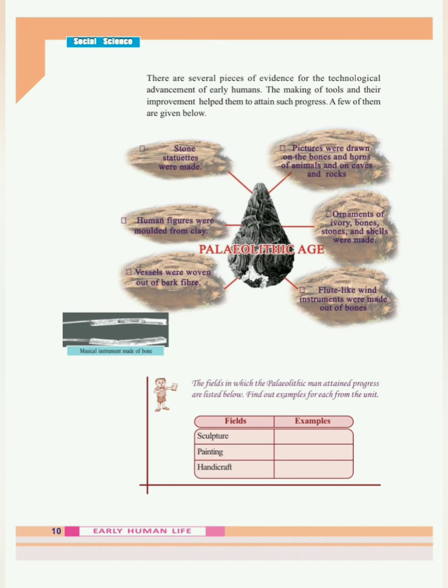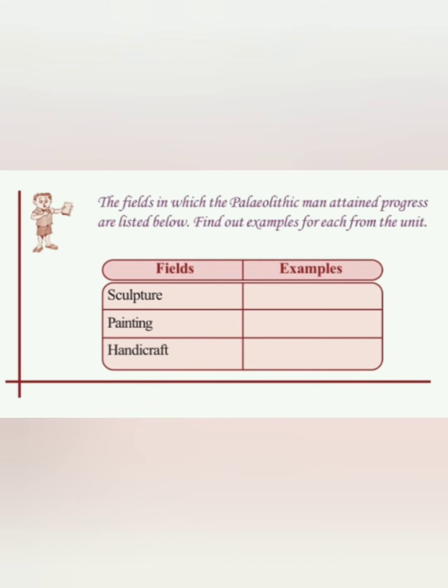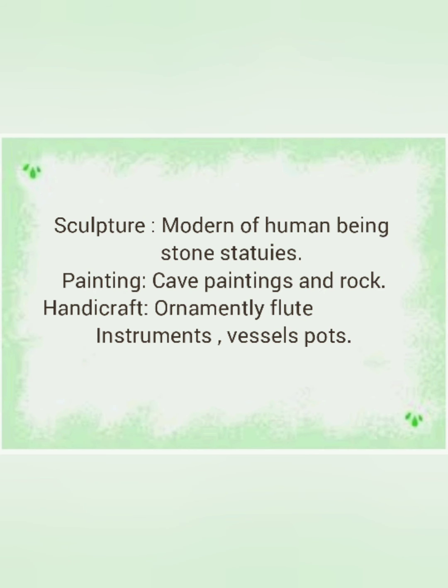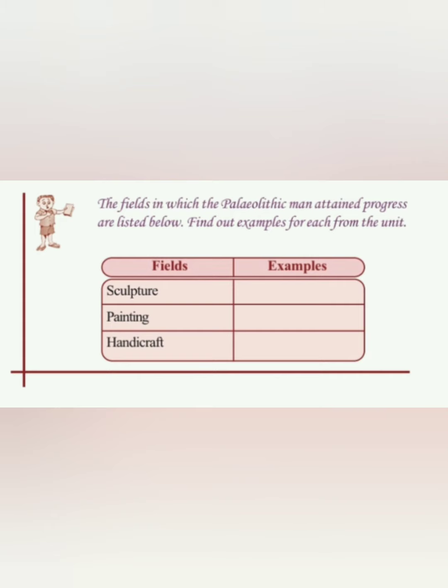Next, the fields in which the Paleolithic man attained progress are listed below. Find out examples for each from the unit. Fields: sculpture, models of human beings, stone statues, paintings, cave paintings and rock, handicraft, ornaments, flute instruments, vessels, pots.